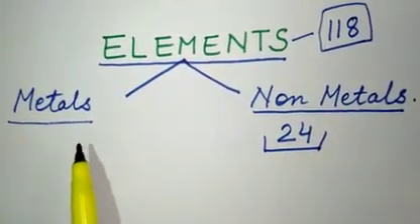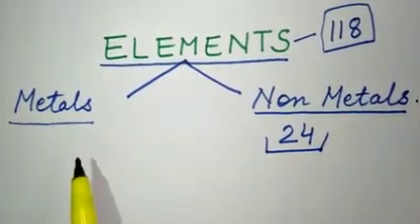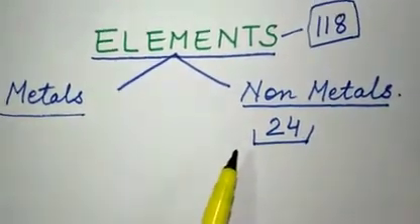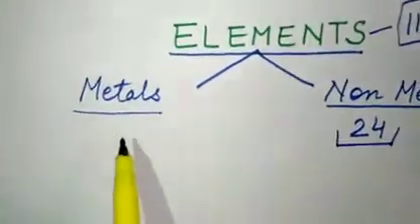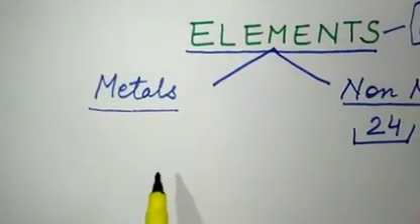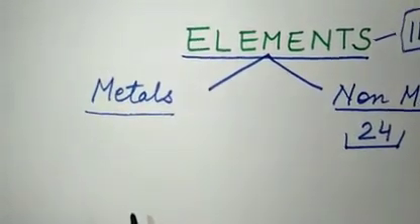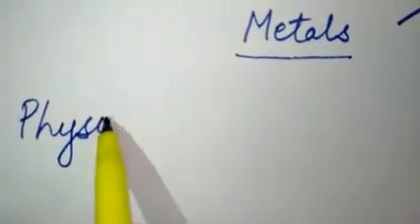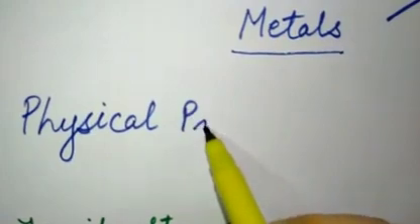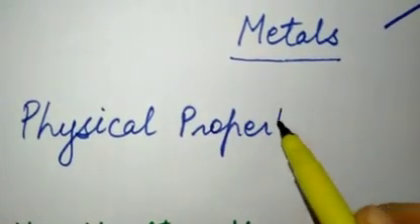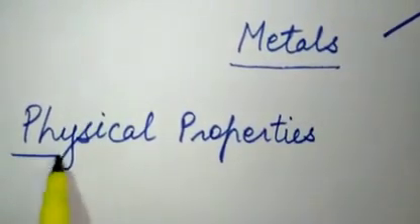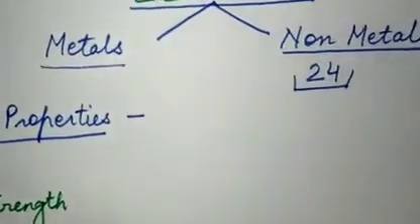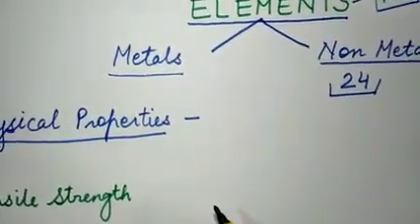In this chapter we will study the difference between metals and non-metals, and their physical and chemical properties. When you study these properties, you will understand it more clearly. Let us first begin with the physical properties of metals. Physical properties are how an element looks, the outer view of the metal. When we see the metal, how is it?